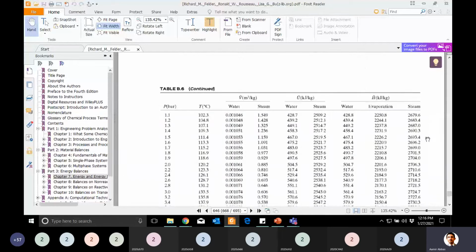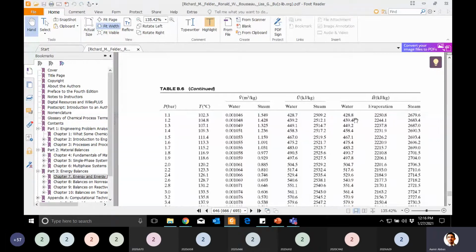Here the last is about enthalpy, and if you look at the enthalpy, there are actually three columns inside it. One is for water, another is for steam, and in between there is vaporization. Guys, yesterday we studied something called enthalpy of vaporization, the amount of heat needed to convert something from liquid to vapor.